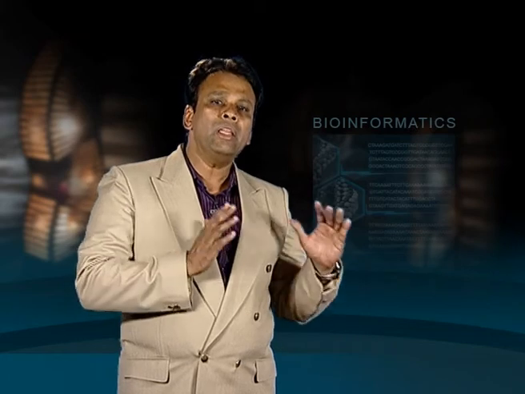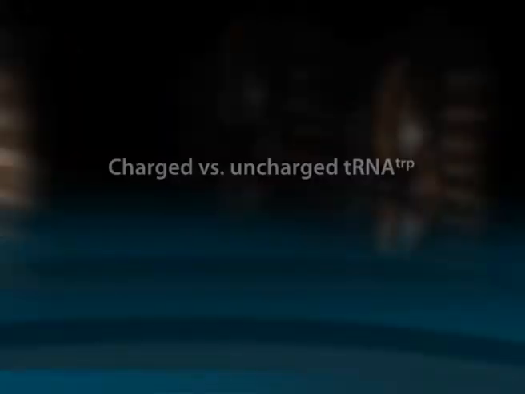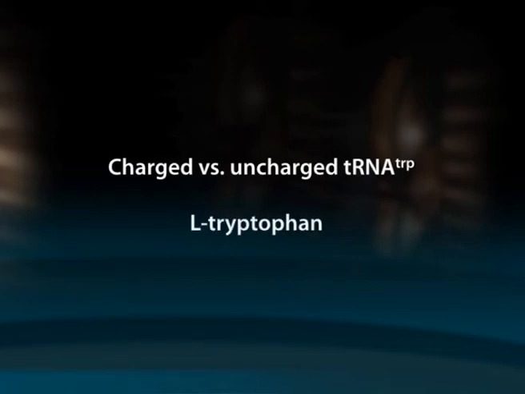The regulatory region of the TRP operon, which is located at the beginning of the operon, is known to sense two signals, charged versus uncharged tRNA tryptophan and L-tryptophan.